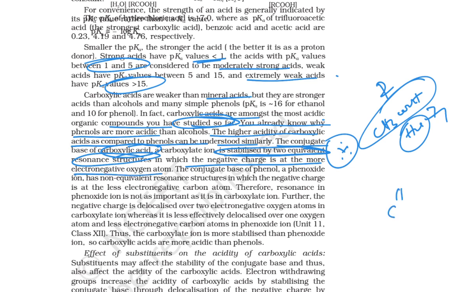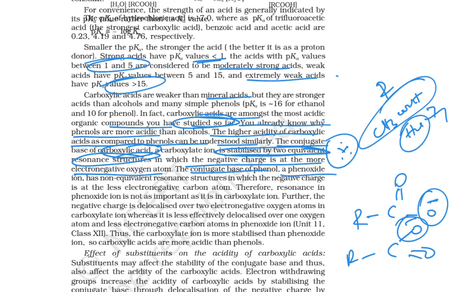If I am taking the carboxylate ion, your negative charge is over the most electronegative element. In the other structure also, the negative charge is over the oxygen only. Am I right? Right. So the conjugate base of phenol, the phenoxide, has non-equivalent resonance structures, okay, in which the negative charge is at the less electronegative carbon.